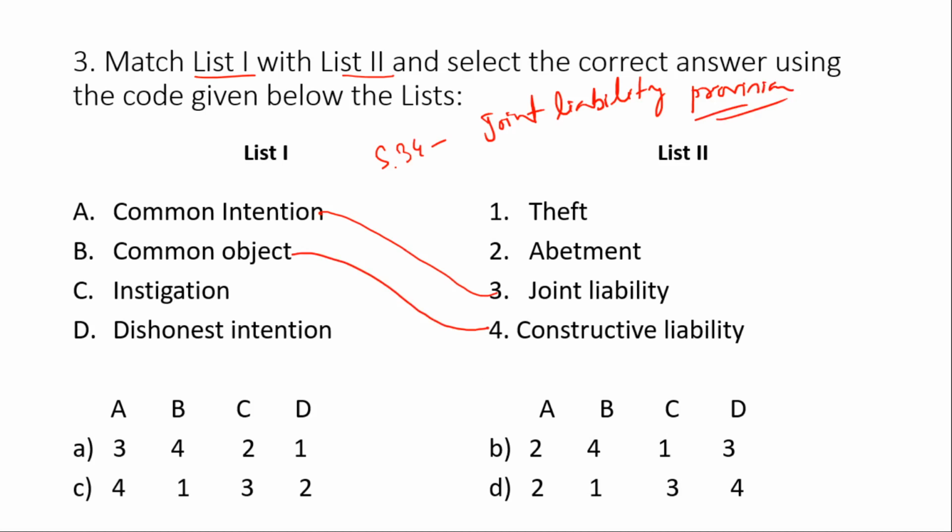Where an offense is committed by any member of an unlawful assembly in furtherance of the common object of that assembly, each member of that assembly would be constructively liable for the act as if it is done by him, irrespective of whether he is present at the time of the commission of the act or not. Instigation is related to abetment, and dishonest intention is related to theft. So the correct option is A.